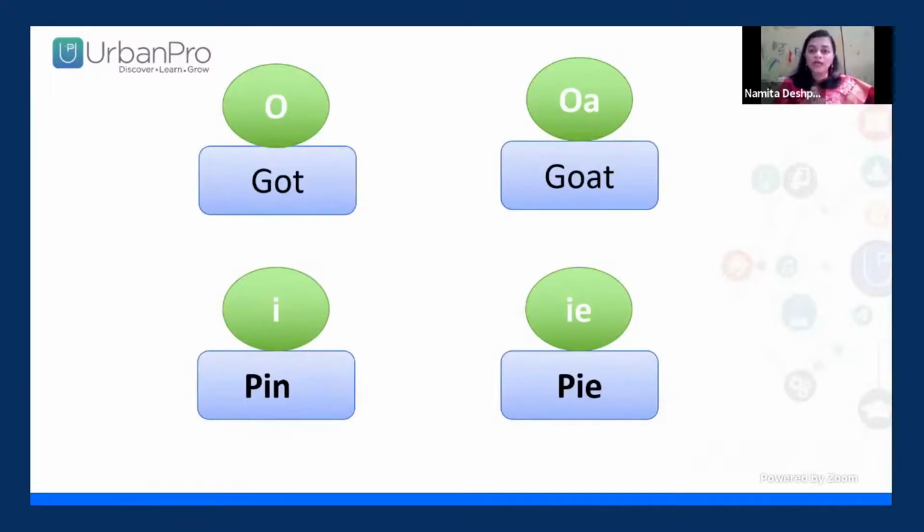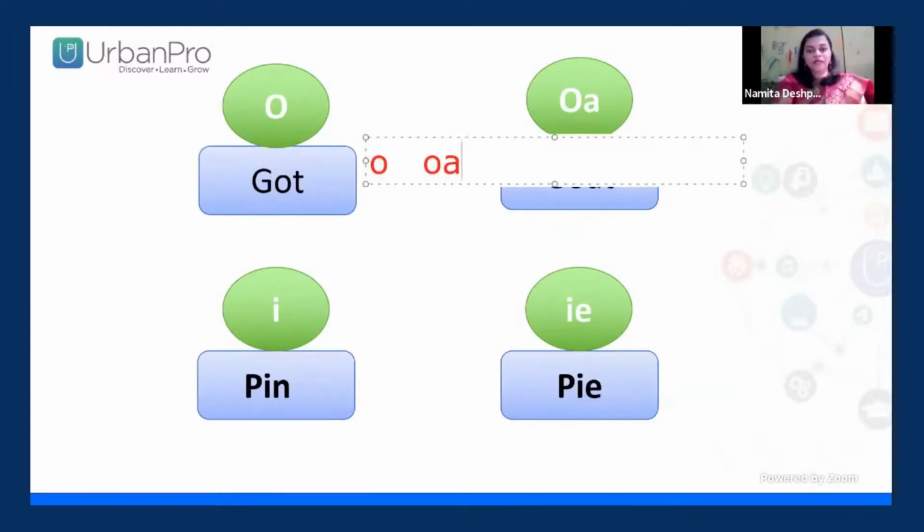That is the O sound. Again, the short vowel and the long vowel sound. Similarly, this is letter I, sound E. And when letter I and E come together, the sound becomes I.